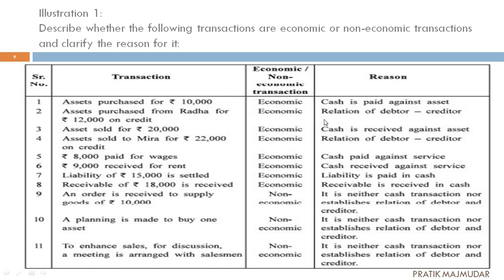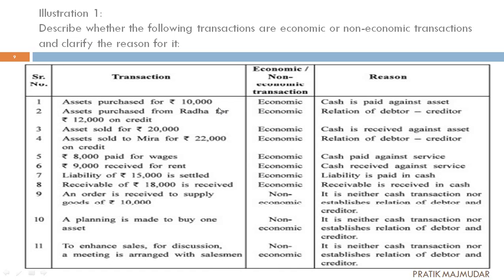Understood? So what kind of relation is there? The word cash is not mentioned over here and cash is not used. Then it is a relationship between the debtor and the creditor. Now who will become the debtor? Assets were purchased from Radha. We have purchased the assets, so we have to give the amount to Radha. In the books of Radha, we will become the debtors. That means we become the receivables. And in our books, she will become the creditor, as it is our liability to pay the amount on time.